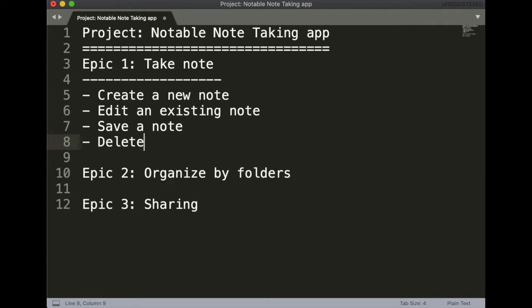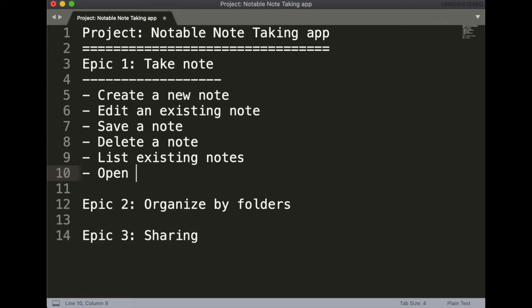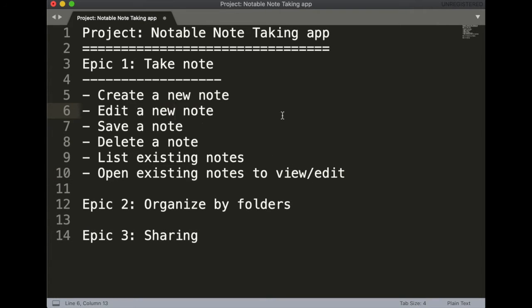I want to be able to delete a note. And I want to be able to list existing notes and open existing notes, right, to edit. View/edit. So these are the basic user stories for Epic 1, which is note-taking, or the basic functionality.